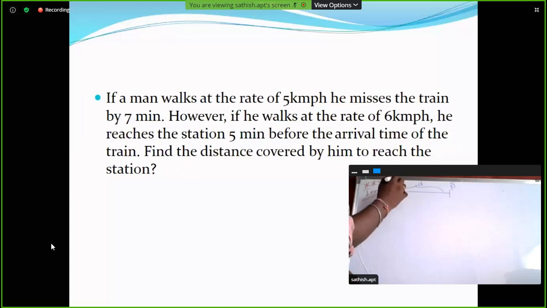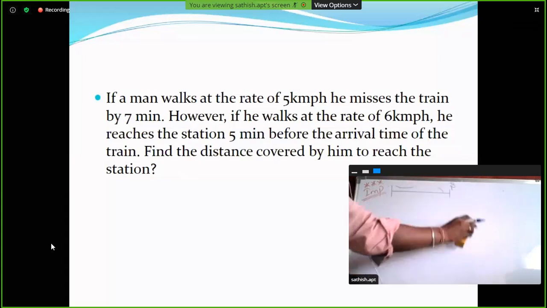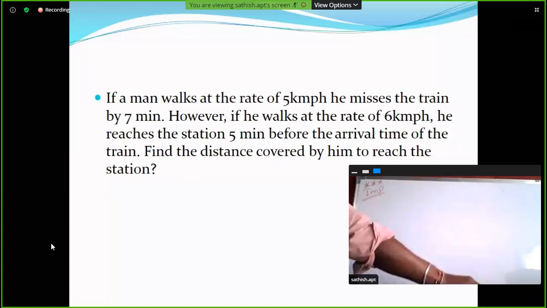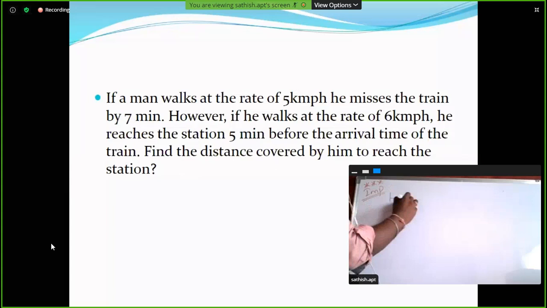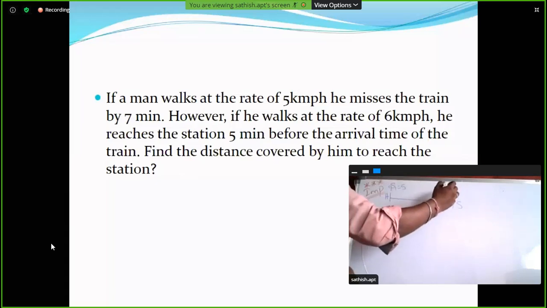So here, in the first case, house and station. What is the speed, ma? S1 is equal to 5 kmph.